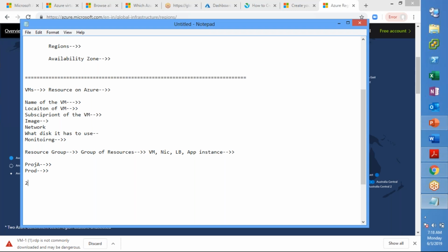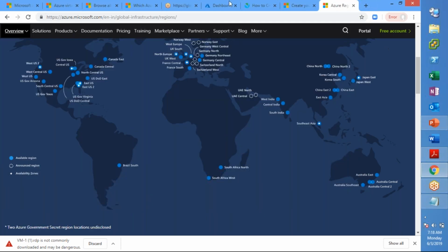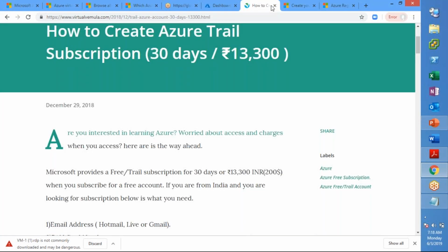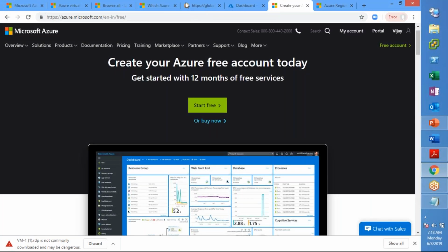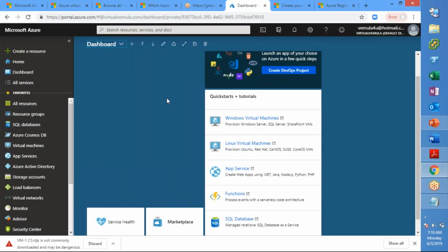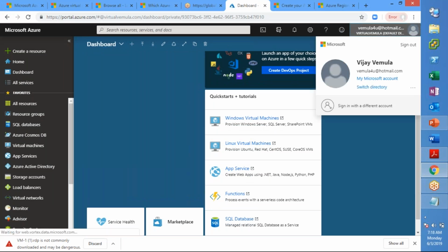And apart from the resource group, there is something called a subscription. Now when I subscribe myself to Azure, I get something called an account, and that account will also have a subscription ID.